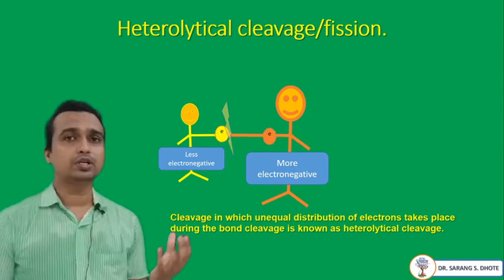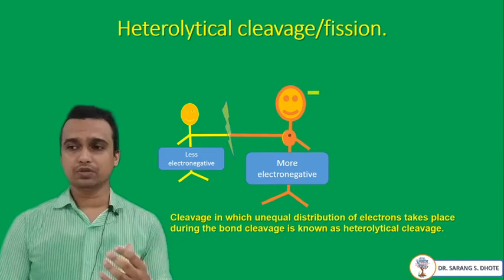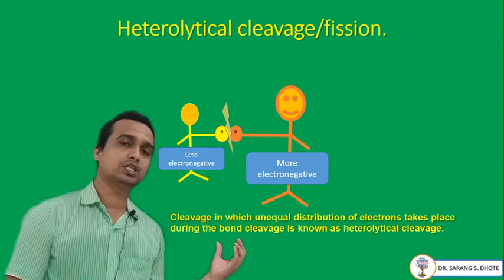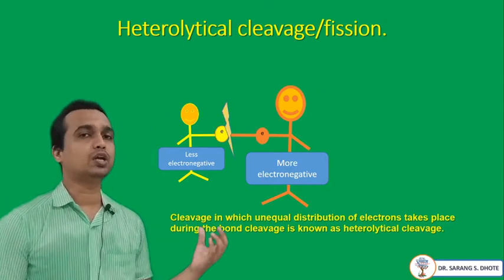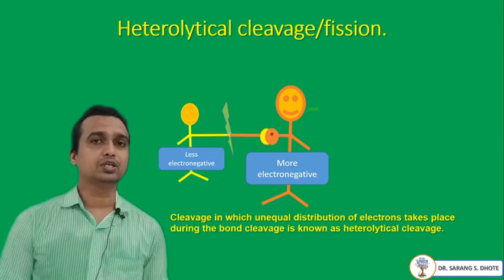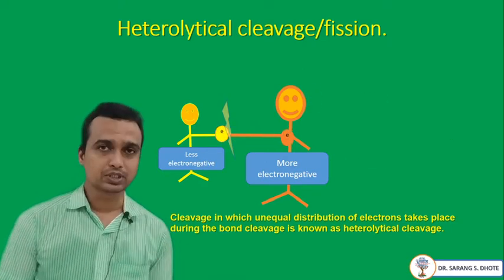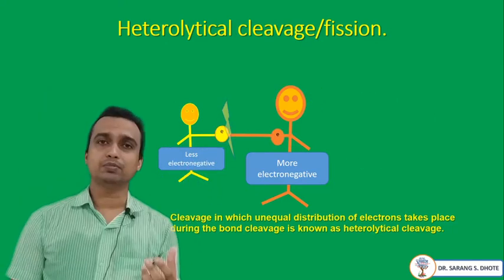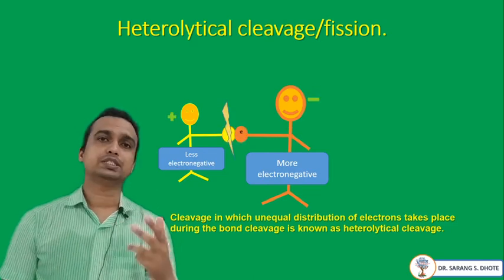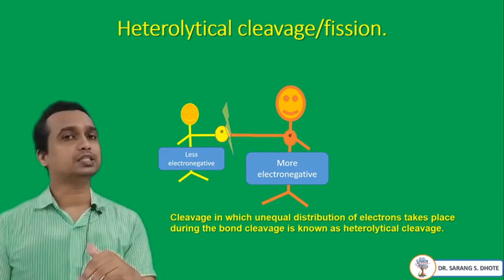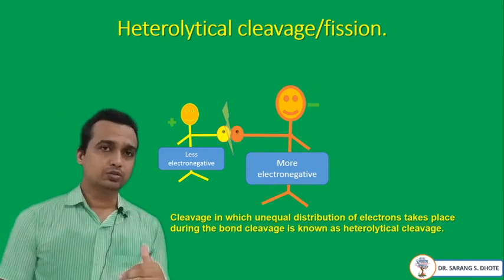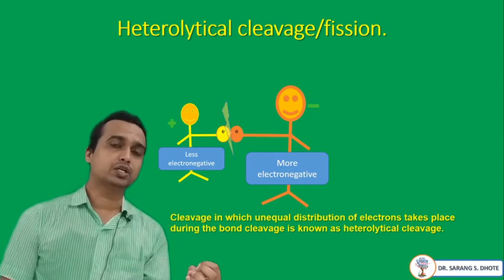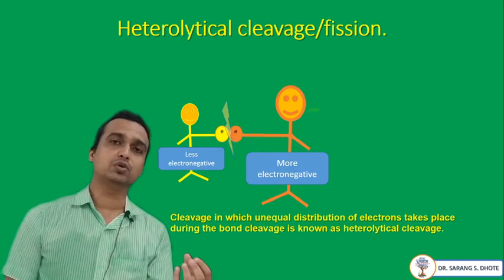What is heterolytic bond cleavage? The unequal distribution of electrons during bond cleavage is known as heterolytic bond cleavage. So the question is how unequal distribution of electrons takes place. For this, take an example where two atoms are bonded with each other by sharing of electrons. Out of the two, one carries more electronegativity and the other carries less. The one with more electronegativity pulls all the bonded electrons towards itself.